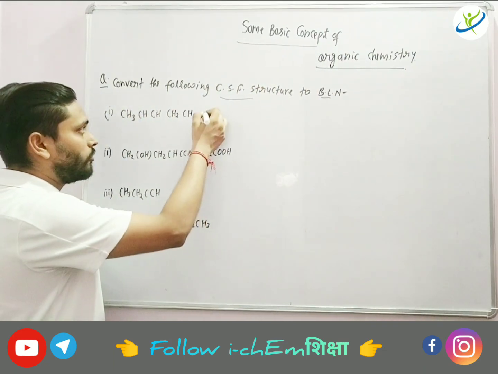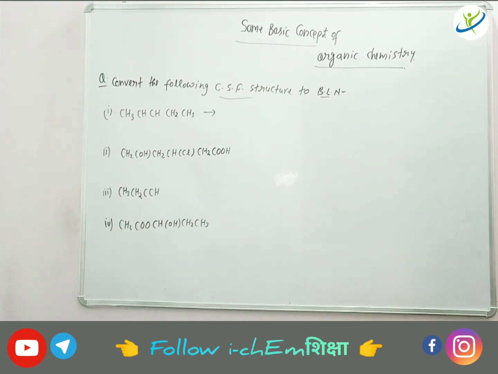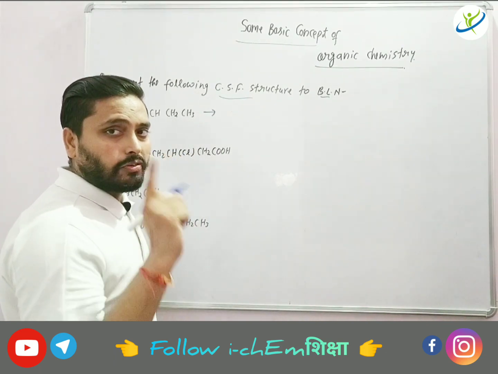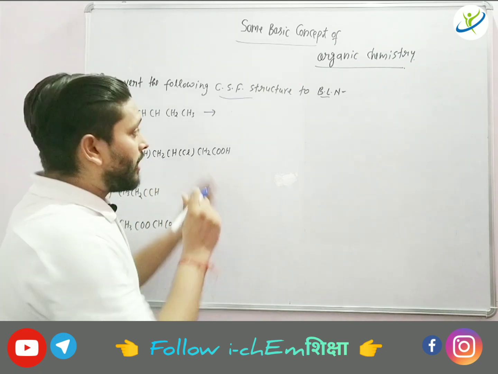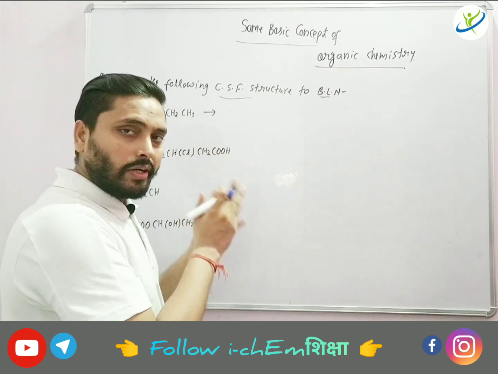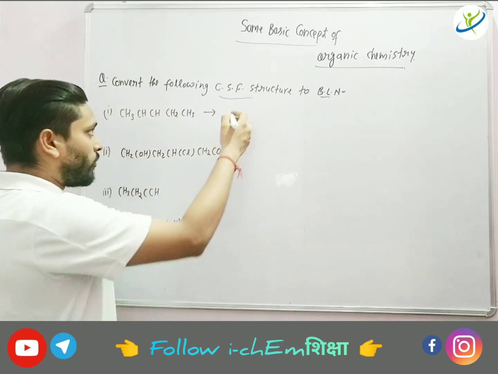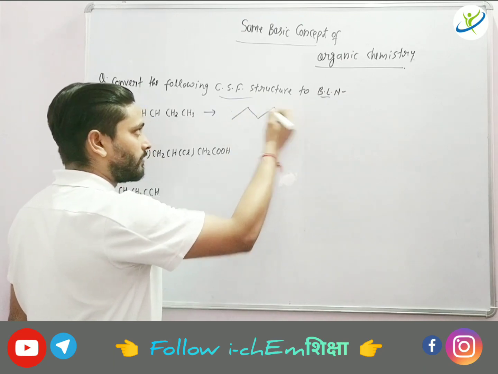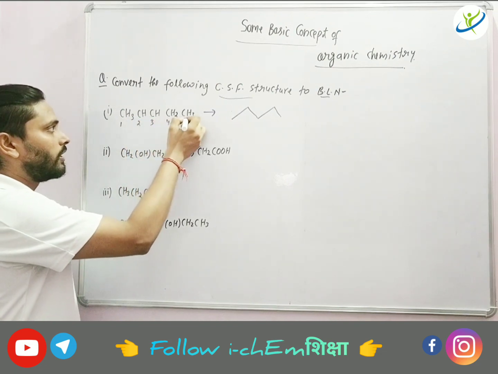See, if you see this particular compound, in this compound you will observe one thing, that how many carbons are there? Total 4 carbons are there? No, 5 carbons are there. So first task is to draw the 5 vertex in the zigzag manner. The way I am telling you, try to solve that if you are a learner. Okay, if you know already, you can do as your own wish, whatever you know. Okay, so 5 vertex I will draw. 1, 2, 3, 4 and 5. I will do the numbering here. 1, 2, 3, 4 and 5.